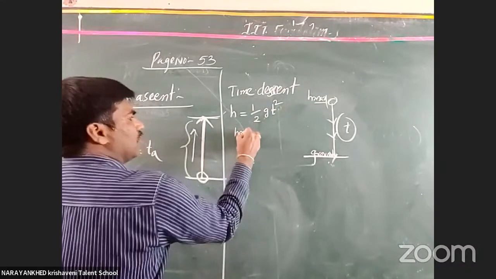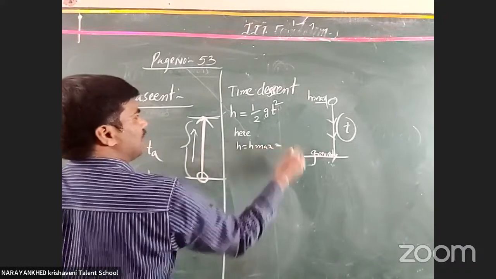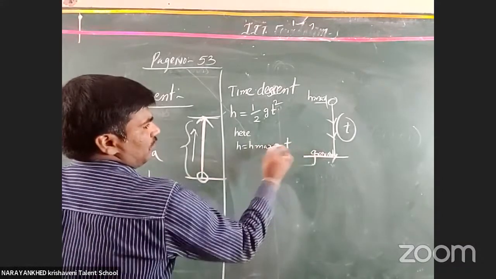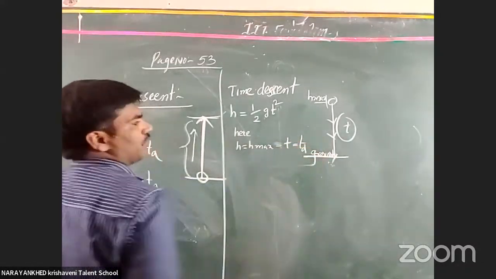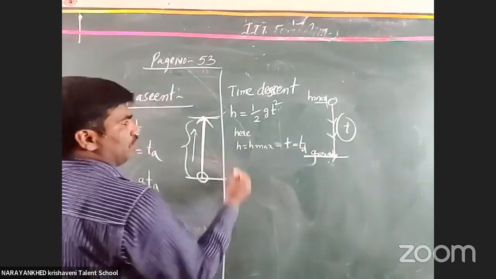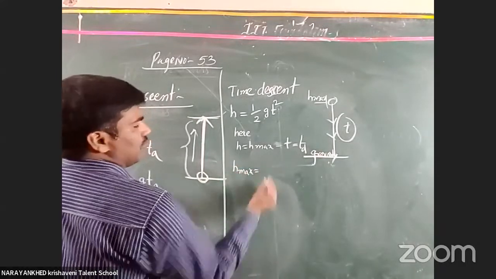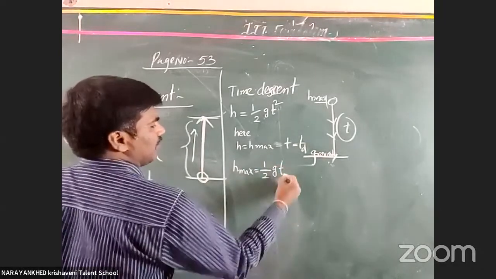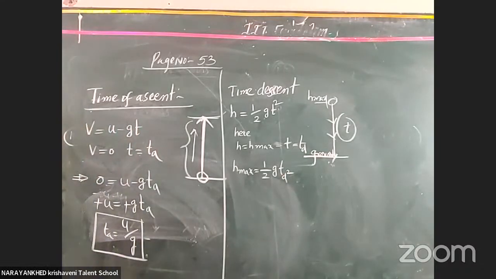Here h is h max, and t becomes td. So h max is equal to half into g into td square.